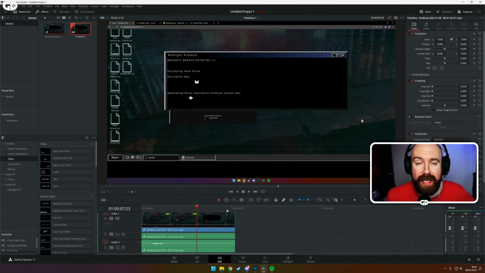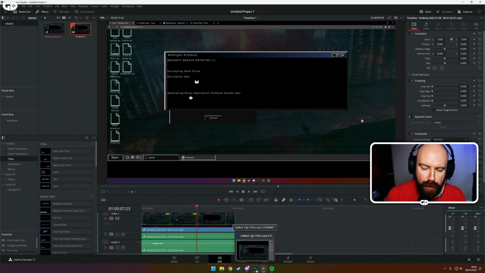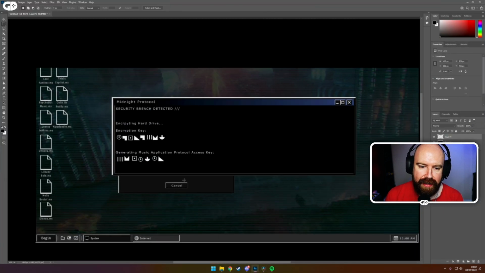We also knew that if we went into the Discord bot and typed in m:/key, it showed it was just a substitution cipher. It was like A equals question mark, B equals question mark. So that means A is represented by one thing, B is represented by one thing, etc. That's quite a simple kind of code to use. So I put all of the different frames together and managed to make this. Here we could see, okay, there's 7 symbols, but there's an 8 character syntax, so one of the symbols is repeated in the encryption key, and then you can use the same symbols to generate the music access protocol key, or the map key.